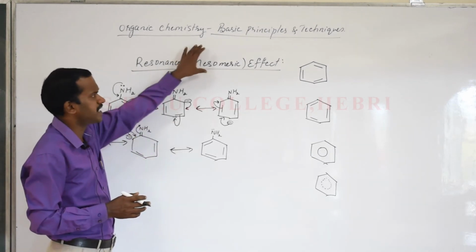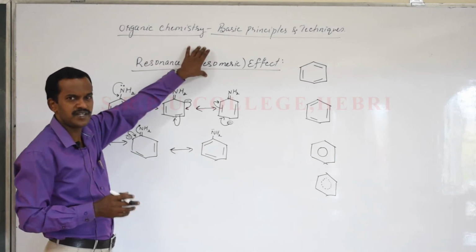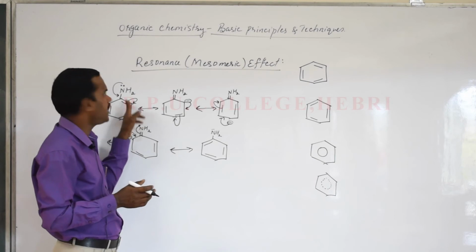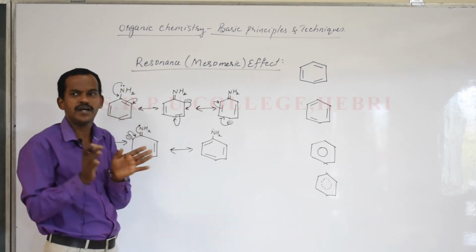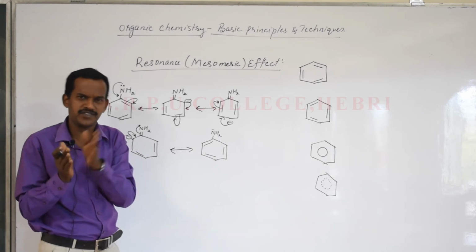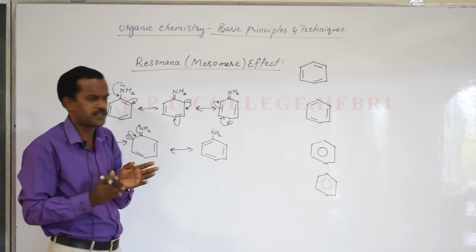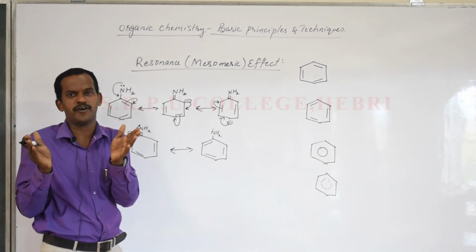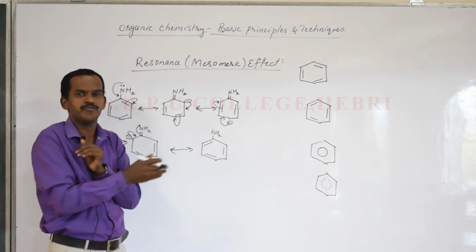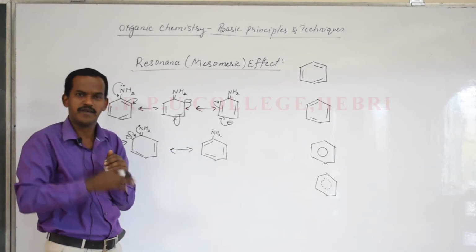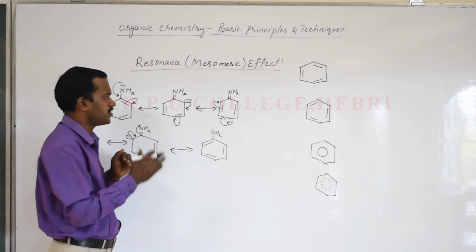So try to understand, resonance effect is the displacement of pi electrons and lone pair of electrons in a conjugate system. Benzene is one of the well-known examples of a conjugate system. It is not compulsory that only aromatic compounds exhibit resonance. Even in aliphatic compounds resonance is possible.